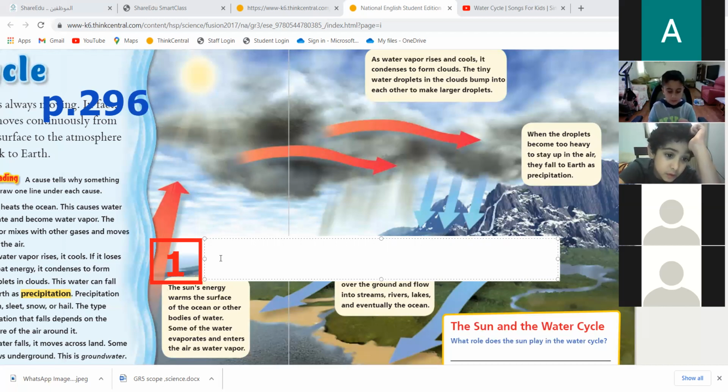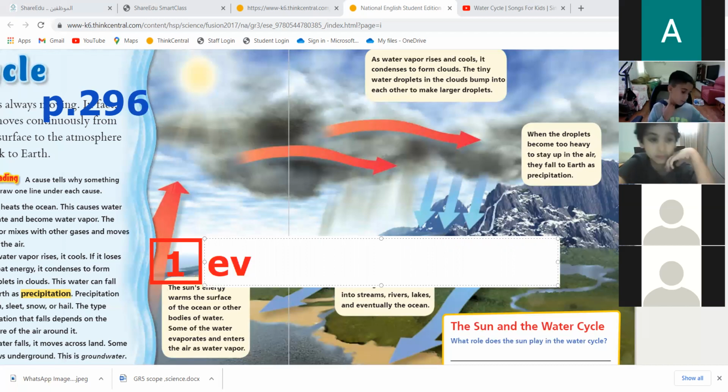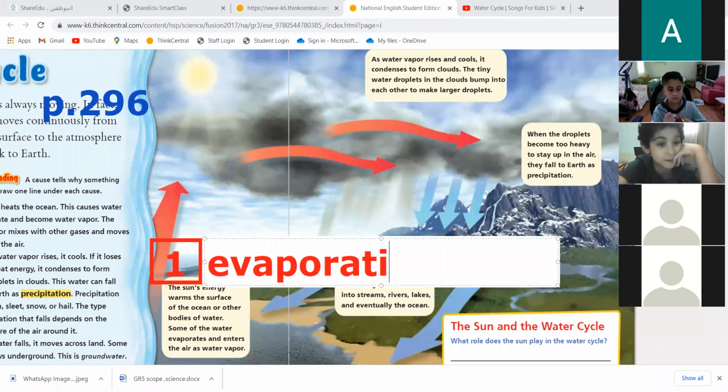Is it melting, freezing, condensation, or evaporation? Which one? Evaporation. Excellent. So the first thing that happens in the water cycle is evaporation.